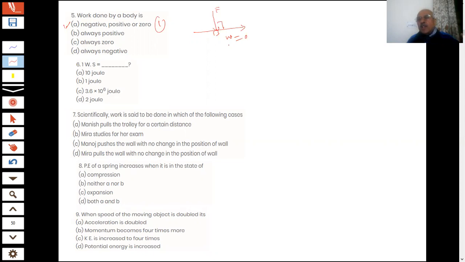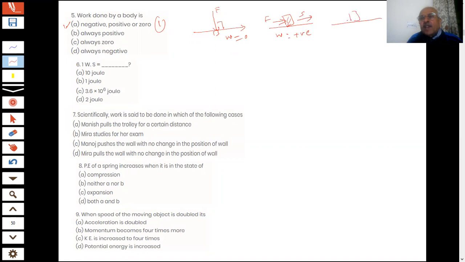I am sitting on the chair. I am not moving, but I am teaching you. I am not doing any work. My work is 0. You are pushing a wall, student, wall does not move. You are having energy, you are tired, but no work is done. Okay. And when you are applying a force in this direction and the object also moves in this direction, displacement and force both are in the same direction, students, this work is positive.